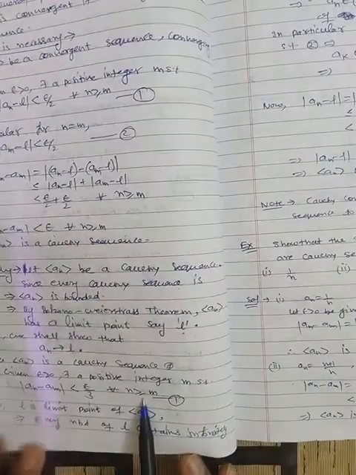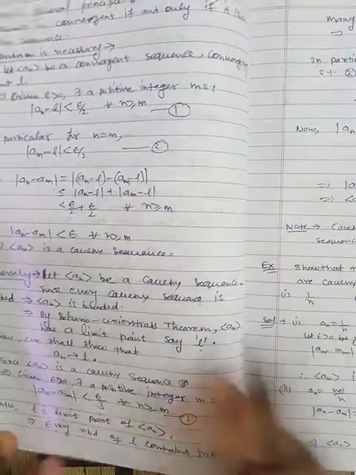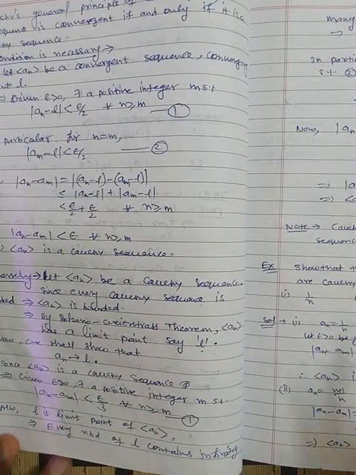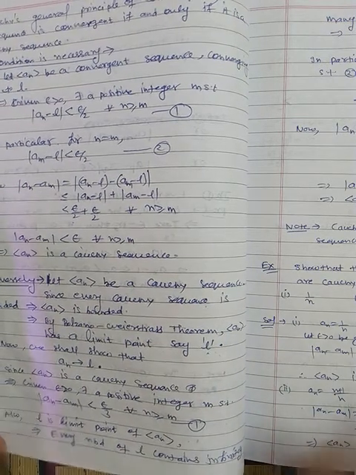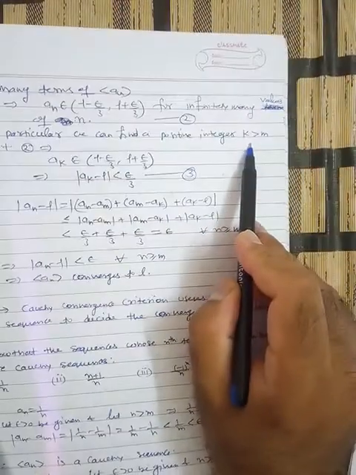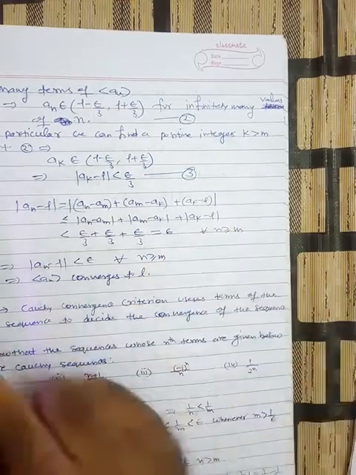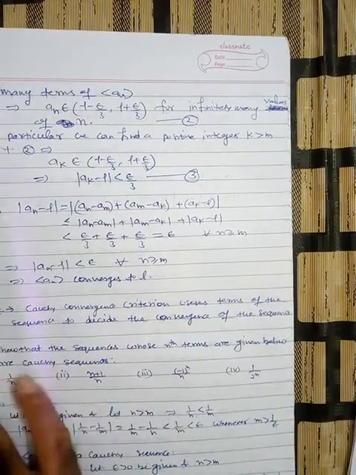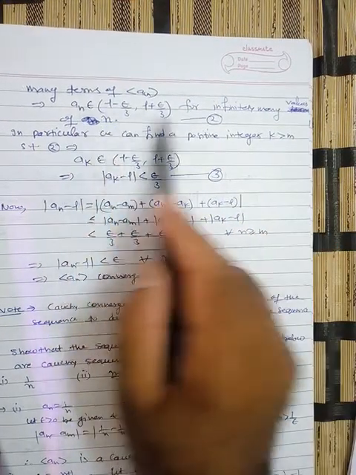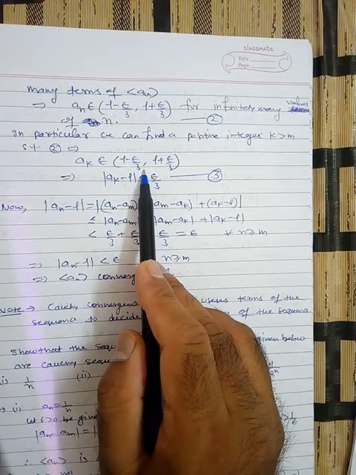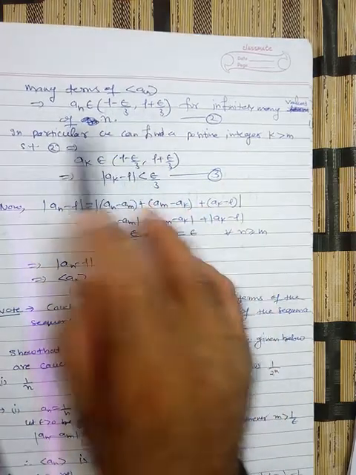Because in equation number 1 you will see that we will connect all those equations. Here n is greater than or equal to m, so we have selected a number which is also greater than m, so that we can easily combine. So this number k also satisfies equation number 1. Since k is greater than m, this number a_k belongs to this neighborhood, because this neighborhood contains infinitely many terms.